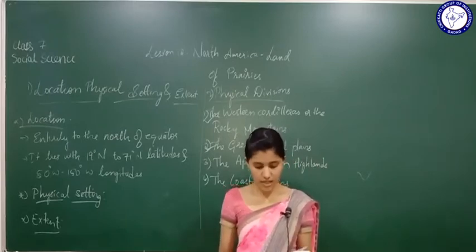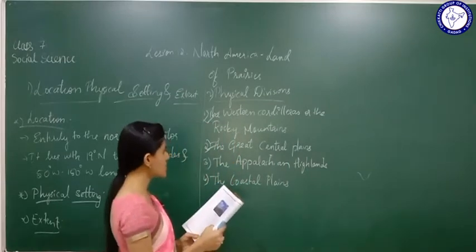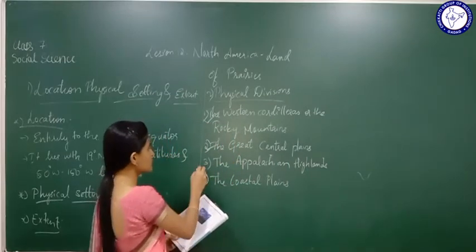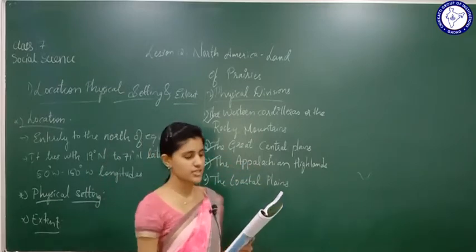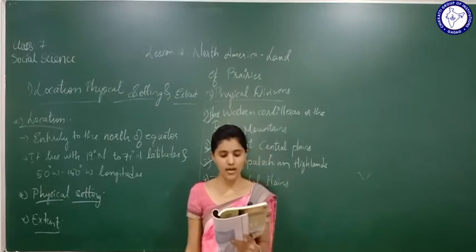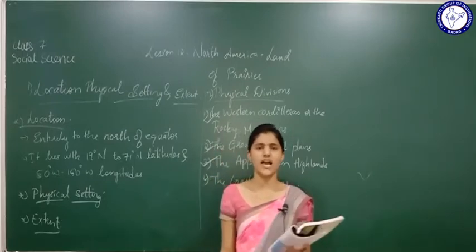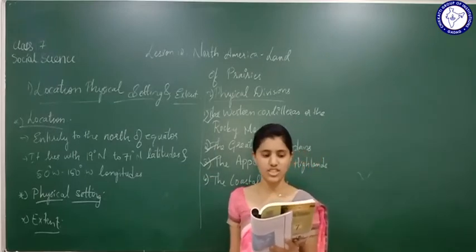Next, we are going to study about the eastern highlands, or the Appalachian highlands. The eastern highlands are also known as Appalachians. In the same way, the eastern highlands have another name called Appalachians.